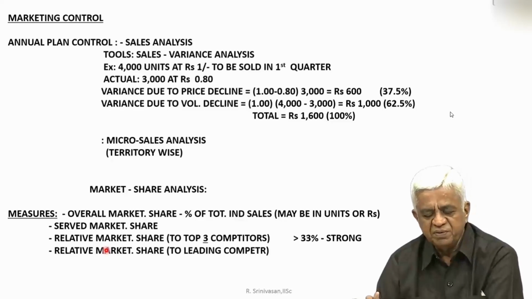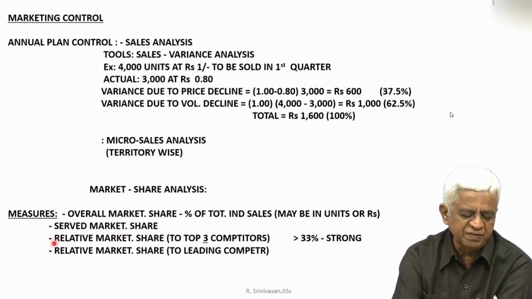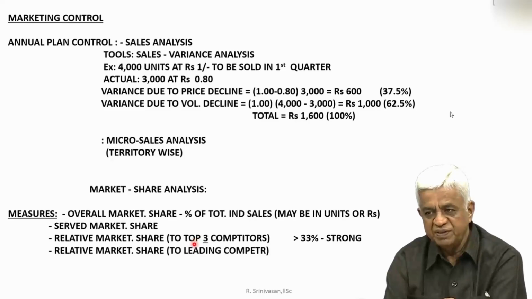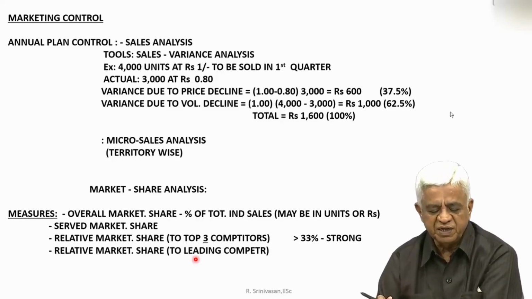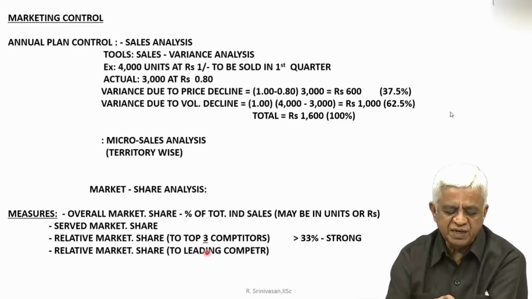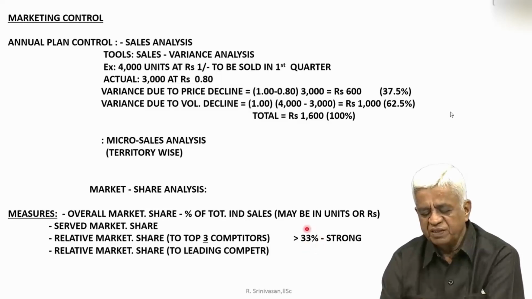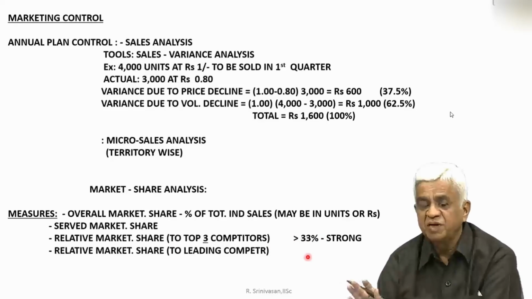Then you may like to do what is called the relative market share analysis measure. So you may like to compare yourself with respect to the competitors. Where am I faring with respect to the competitors in the marketplace? So generally they take the top 3 competitors. Suppose you are at more than 33%, then you are strong in the marketplace.